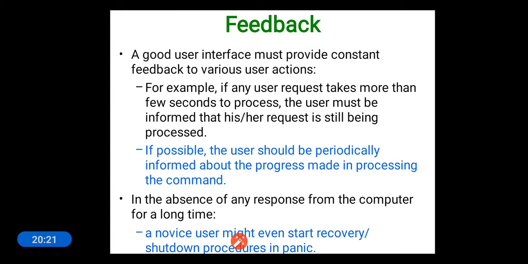If possible, the user should be periodically informed about the progress made in processing the command. That means whenever the user has requested any service, and if the software product is consuming some time to provide that service, then the same should be displayed on the monitor.